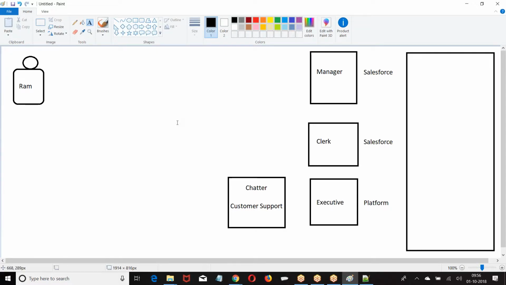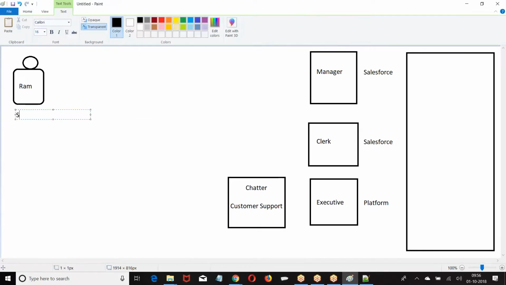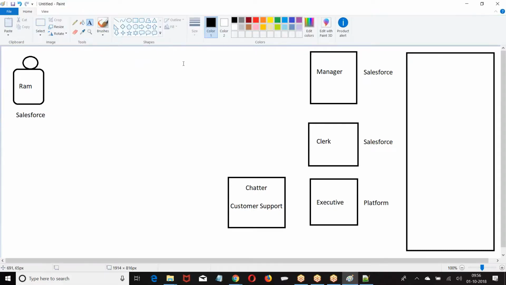When you want him to log in and work, what is he supposed to work on? According to his type of work, I have to decide the license. Now I want this guy to work on the sales application. What license am I giving him? Because I want him to work on Sales Cloud, I am giving Salesforce. When I give him a Salesforce license, there are two profiles designed for Salesforce, so I have to give any one profile.